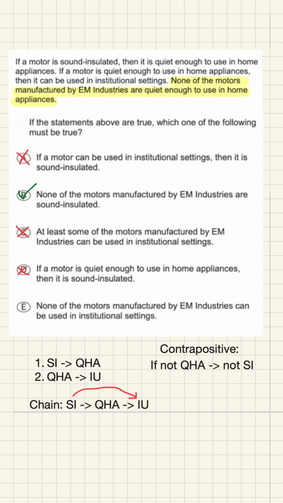Answer choice D says if it's quiet enough for home, then it's sound insulated. Another reversal. Sound insulated guarantees quiet, but something could be quiet without being insulated. Answer choice E says none of the EM motors can be used in institutions. That's an invalid jump. Not quiet enough for home does not mean not usable in institutions.